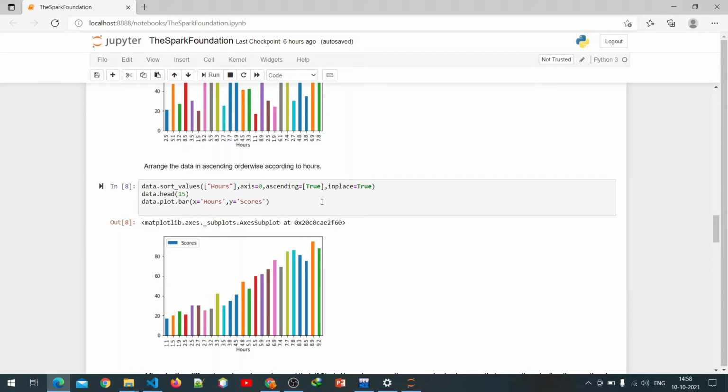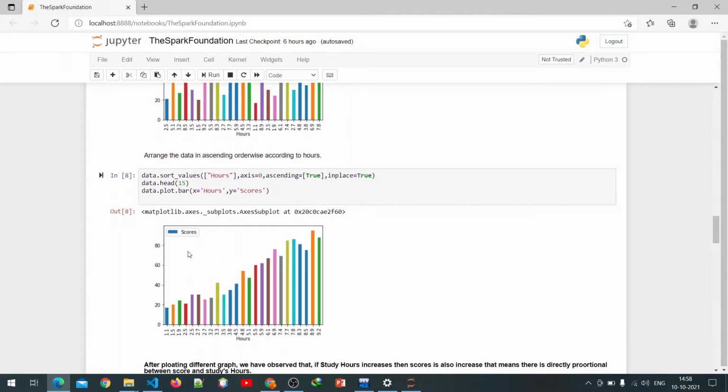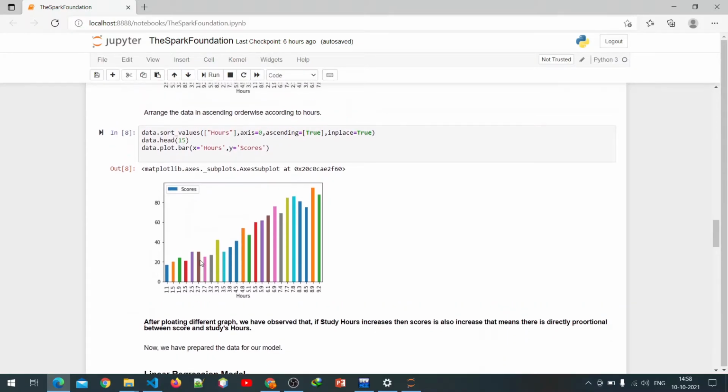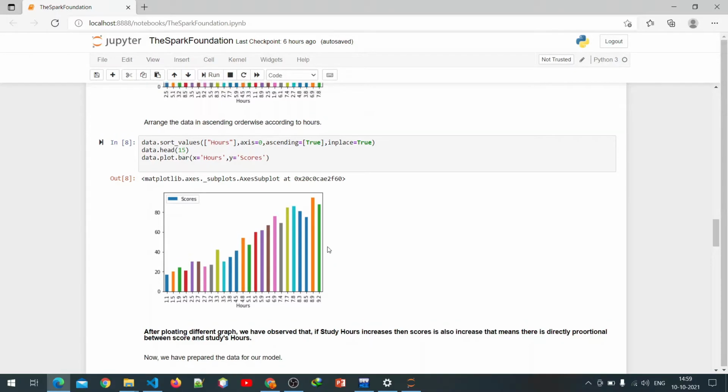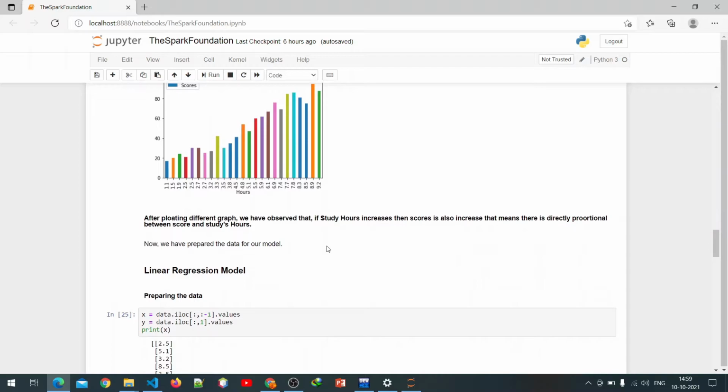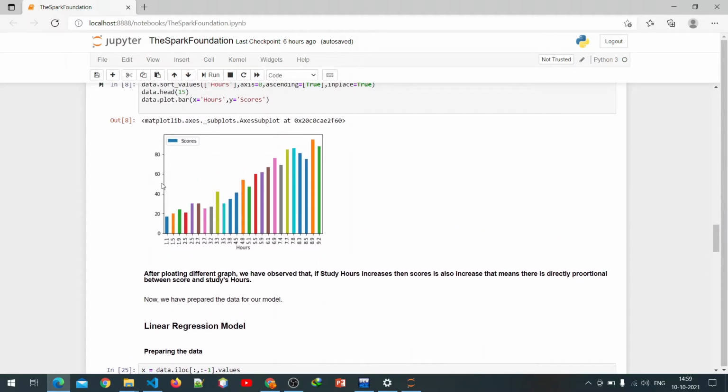Then from the data we take the first 15 values and plot our diagram. So we plot the bar with x-axis and y-axis. We get our data set arranged in sorted order. So this is our sorted data plotted, and if we analyze this data, we get a conclusion.